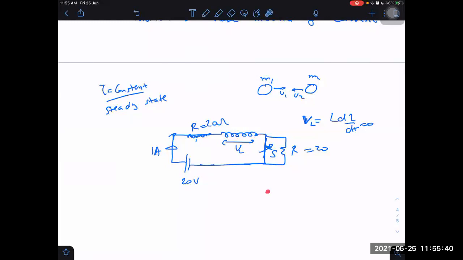Remember, current suddenly changes the way velocity suddenly changes. When can velocity suddenly change? If there is an impulsive force. What do you mean by impulsive force? Impulsive force means a large amount of force acting for a small duration of time. Similarly, what will be impulsive electromotive force? There should be a very large amount of EMF created across the inductor. Is there any large amount of EMF? Maybe very large, maybe infinite.